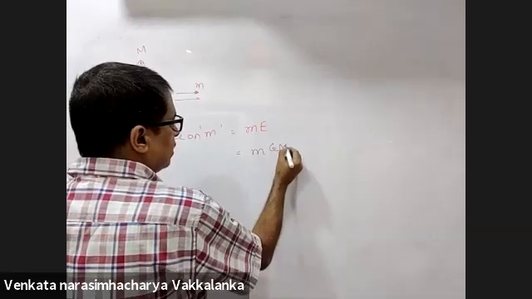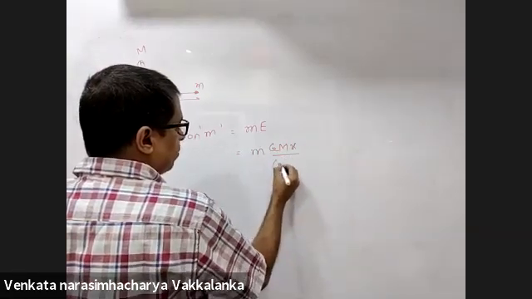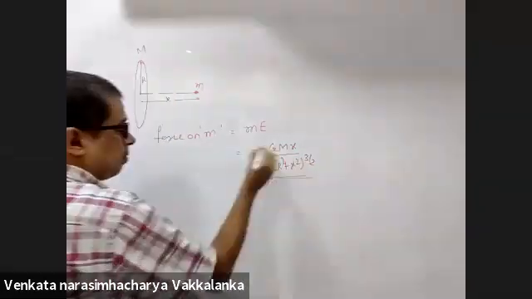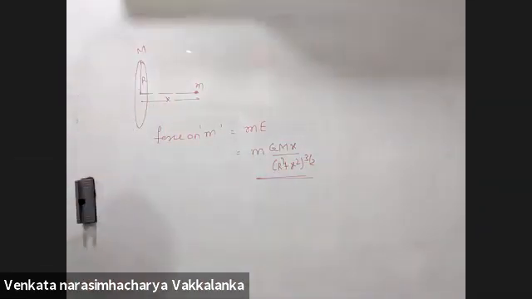Field will be G capital M x upon R square plus x square to the power 3/2. This is the field due to the ring.